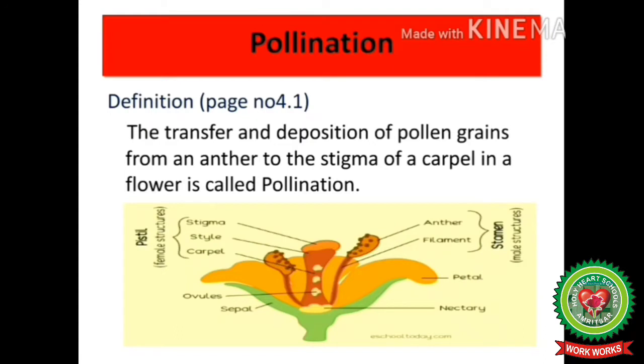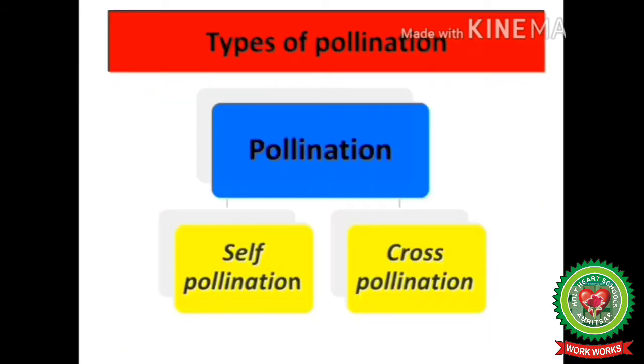Now, what is pollination? Students, open page number 4.1 of your books. The transfer and deposition of pollen grains from anther to stigma of carpel in a flower is called pollination. Students, as you know, anther and filament is a male reproductive part that contains pollen grains. When pollens are transferred from anther to stigma, which is a female reproductive part, this transfer is called pollination. There are two types of pollination. One is self-pollination, another is cross-pollination.